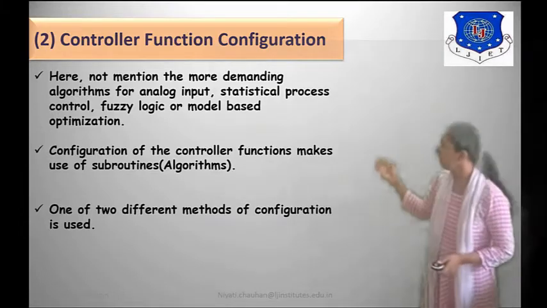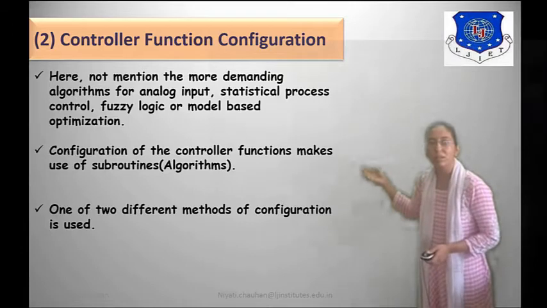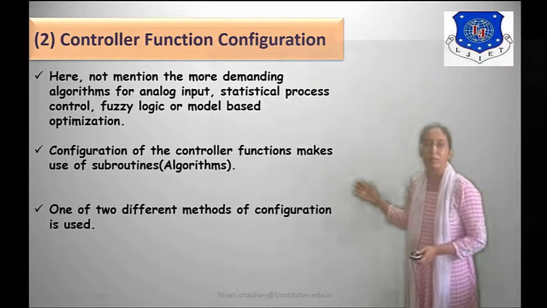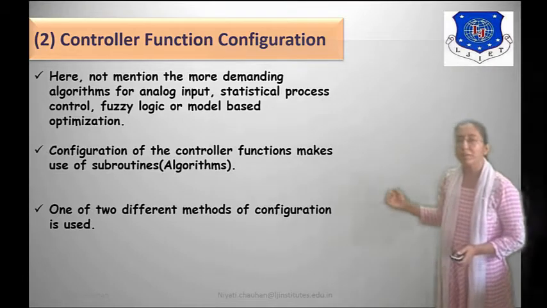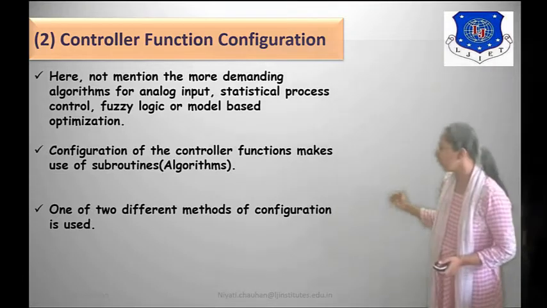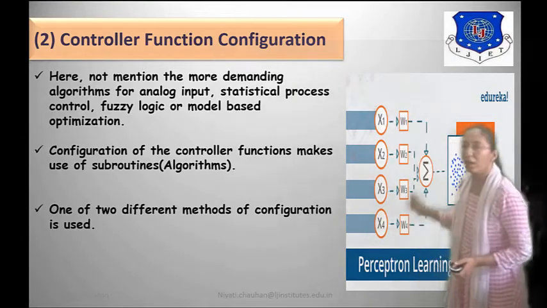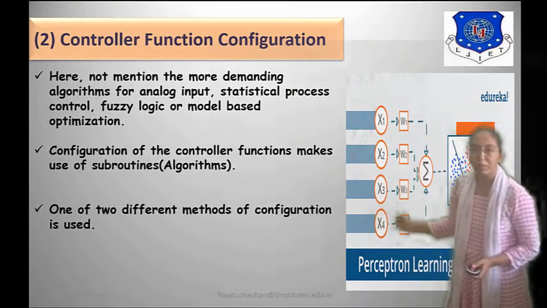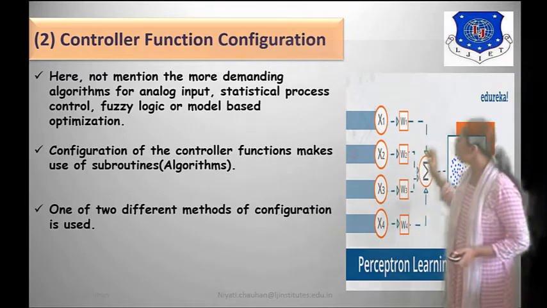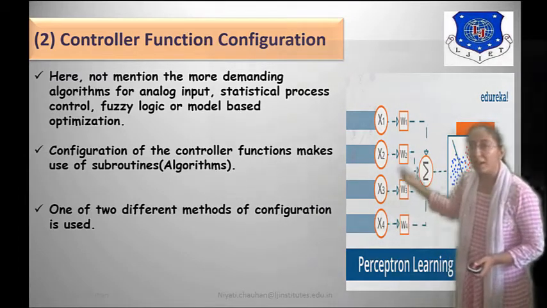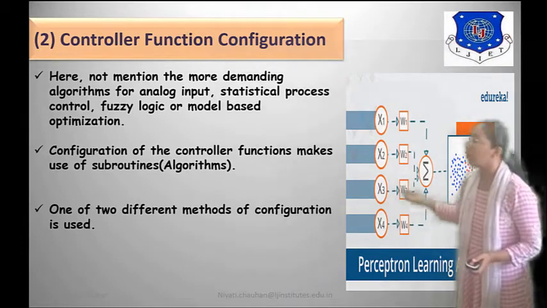Configuration of the controller function makes use of subroutines, that is algorithms. One of two different methods of configuration is used.